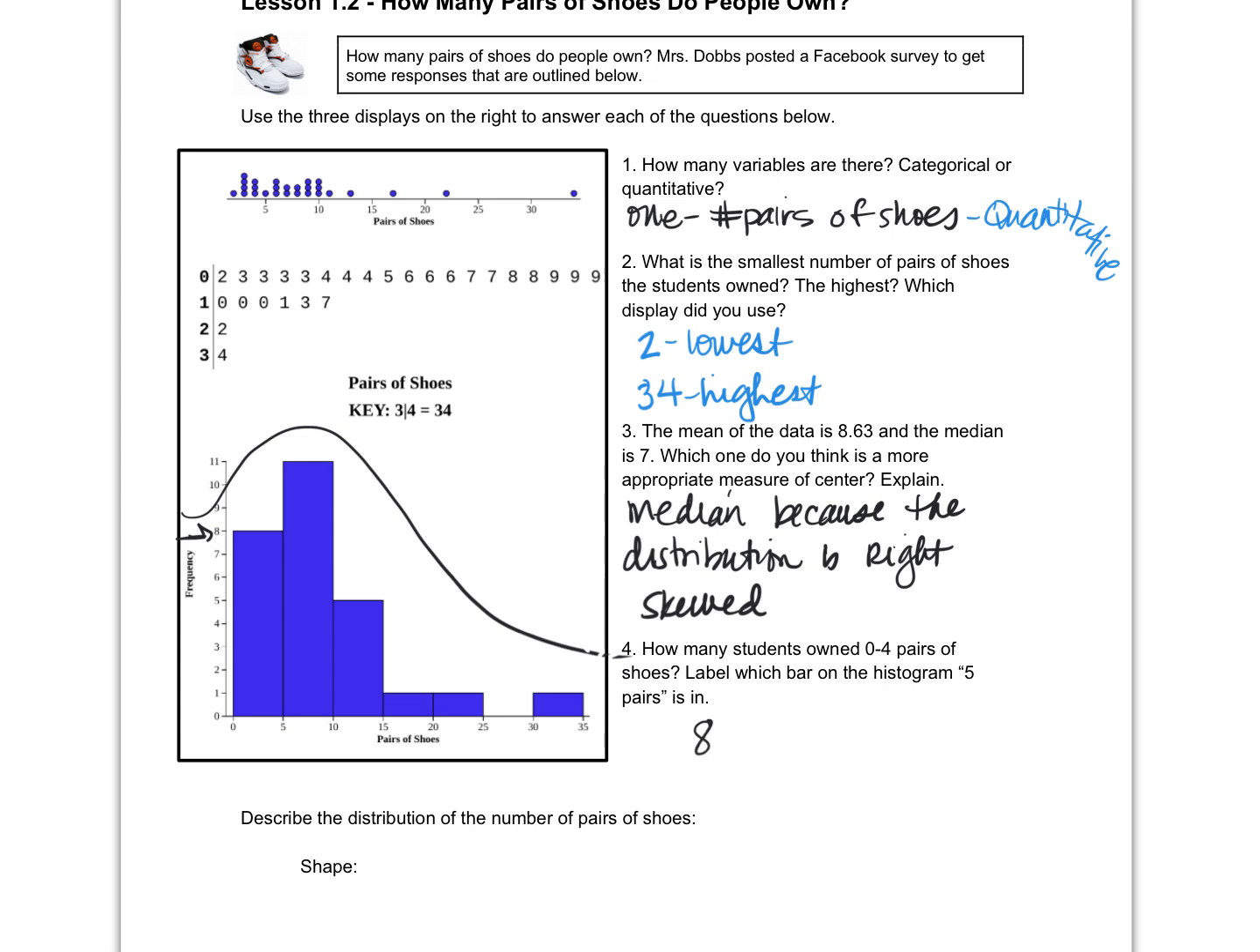Okay? And then it says label the bar on the histogram that 5 pairs falls into. Which bar does the 5 pair fall into? The first, the second, the third? Second. Okay, so 5 pairs falls in here. So make sure you're reading it carefully, all right? Questions about that?